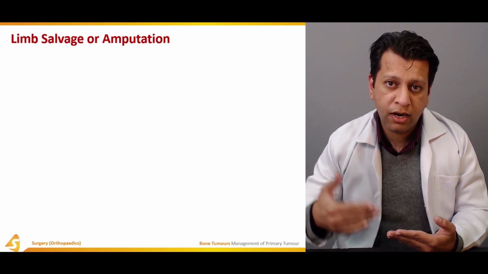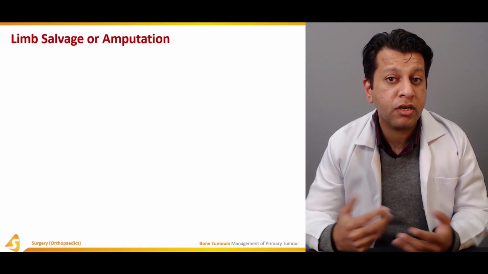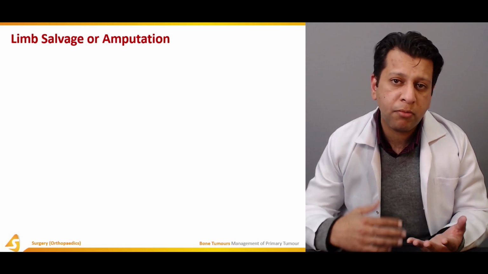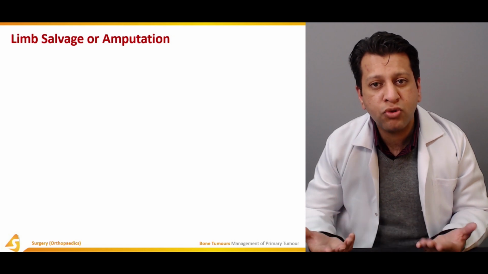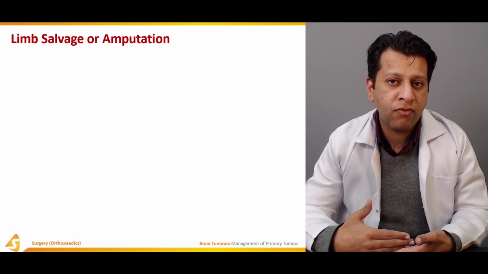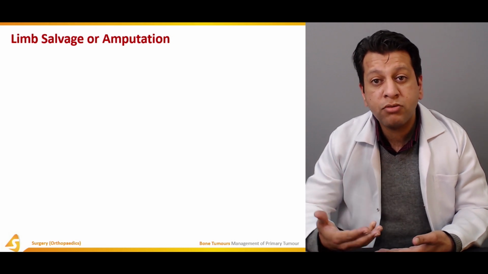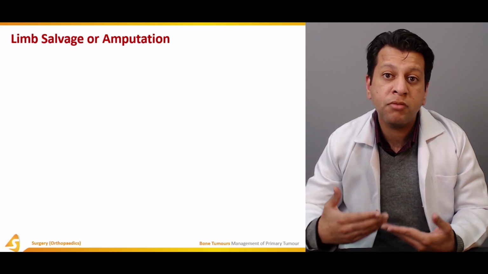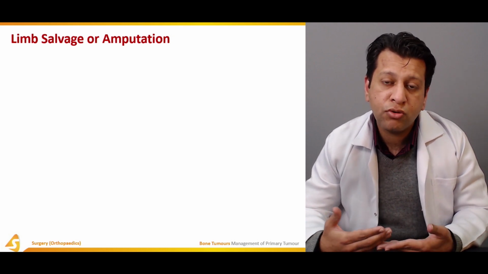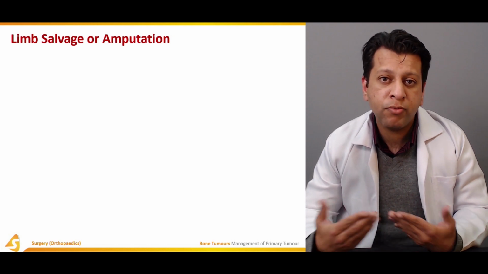So we can use that lower part of the leg as a form of rotationplasty, and later on we can give that a prosthesis. So sometimes the tumor has spread so much that the best option is that you have to preserve life first, then the limb. The tumor has advanced to such an extent that it has become a life-threatening event. So we give an amputation to preserve life over limb.